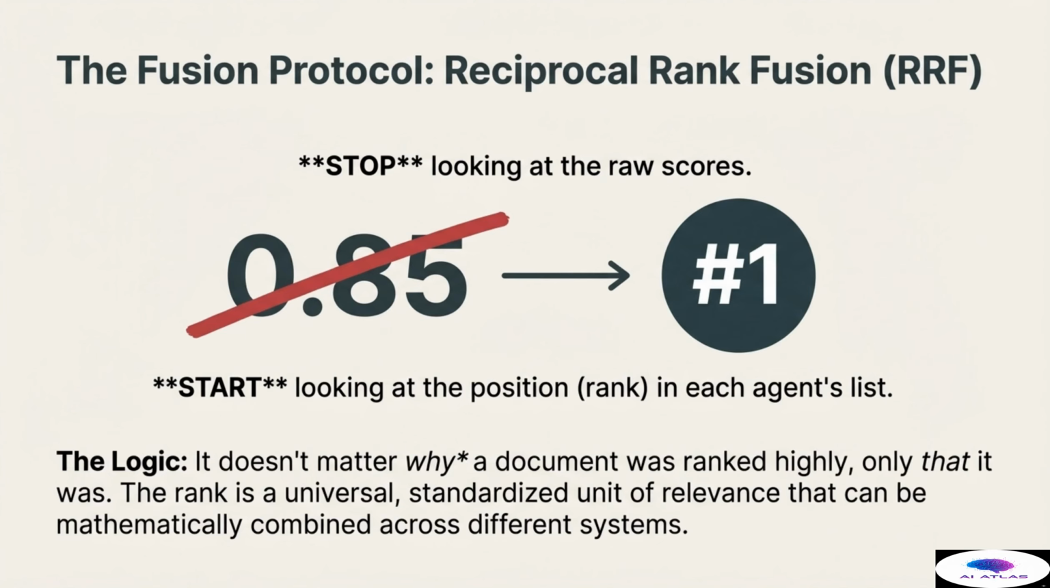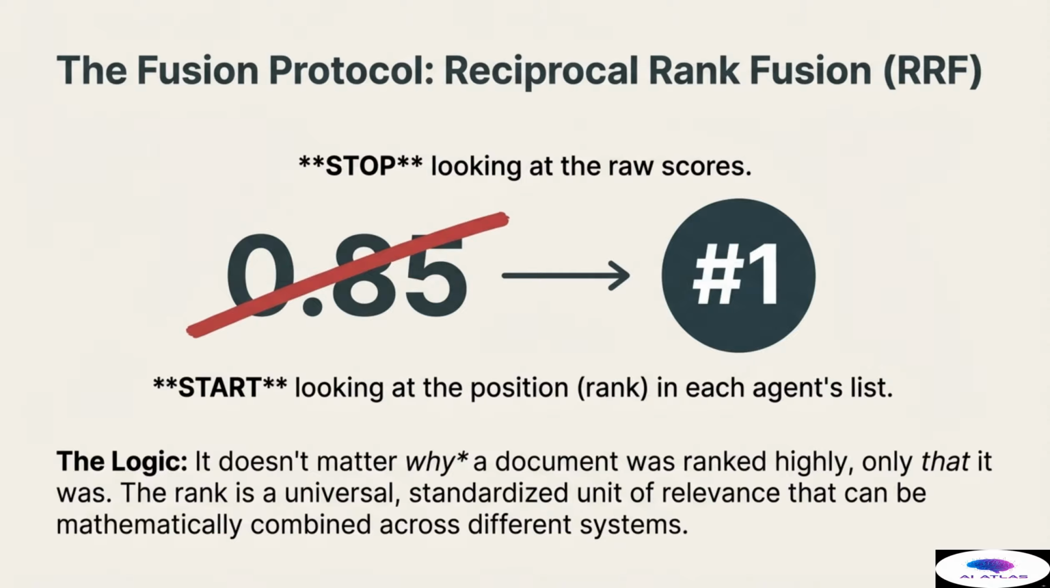Reciprocal Rank Fusion, or RRF. The first mandate of RRF is to stop looking at the raw scores. The score of 0.85 or the score of 15.8 must be discarded as non-standardized data. The second mandate is to start looking exclusively at the position, or rank, in each agent's list. The inherent logic behind RRF is profound. It fundamentally does not matter why a document was ranked highly by a specialized agent, only that it was. The rank, defined as the document's position in the agent's list, is a universal, standardized unit of relevance.